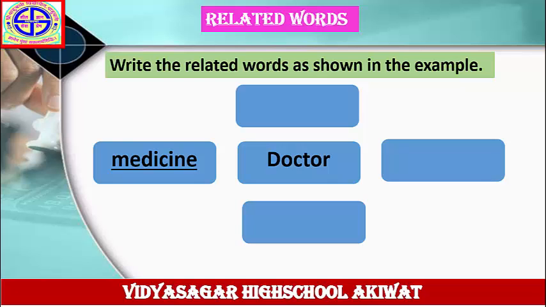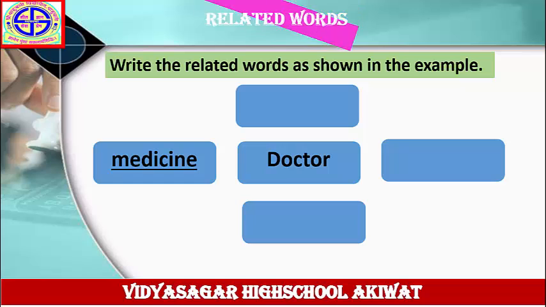The word is given here, doctor. The related word for the doctor is medicine. In the same way, you have to write down more related words. Medicine, hospital, patient, saline, etc. In this way, you will complete this wave diagram in your notebook.